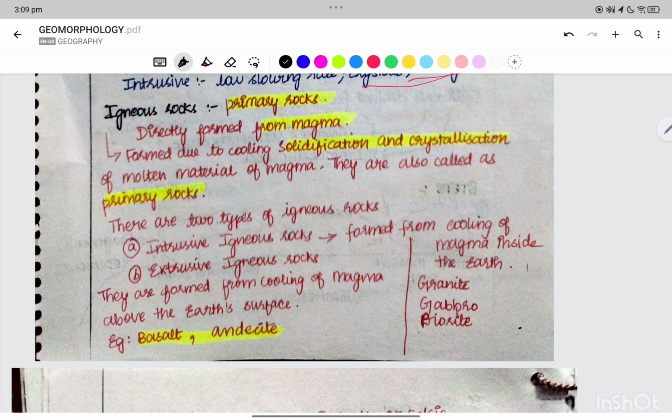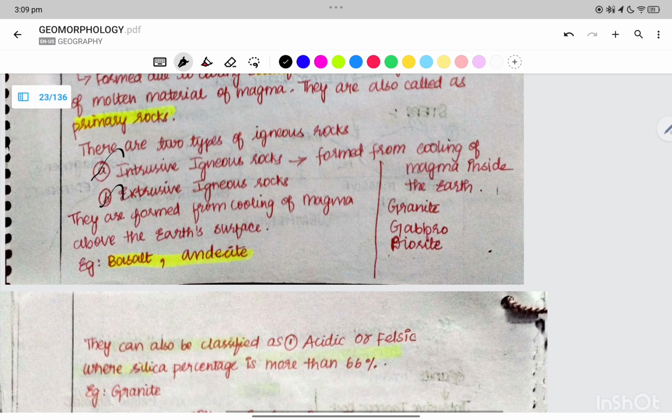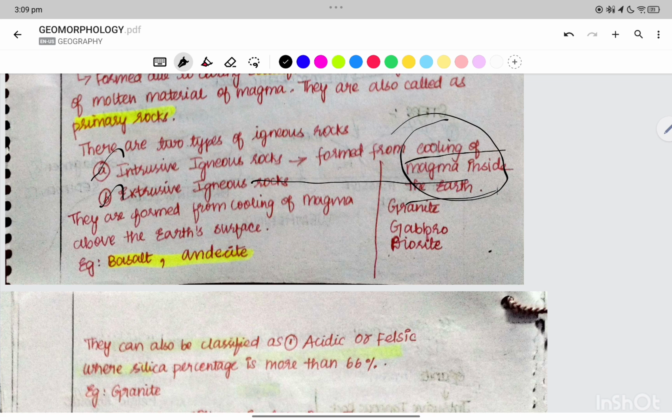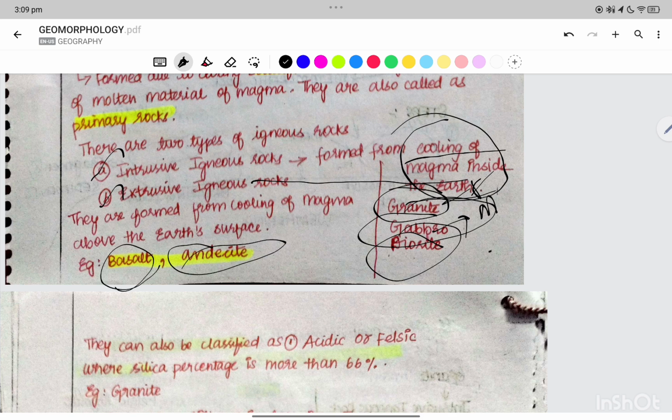There are two types of igneous rocks: intrusive igneous rocks and extrusive igneous rocks. Intrusive rocks are formed from the cooling of the magma inside the earth. We have granite, gabbro and diorite. Gabbro is a mafic rock, granite is a felsic rock, and diorite is an example of an intermediate rock. Extrusive igneous rocks are basalt and andesite. Andesite is an intermediate rock, right? Basalt is a basic or mafic rock, and also the gabbro.